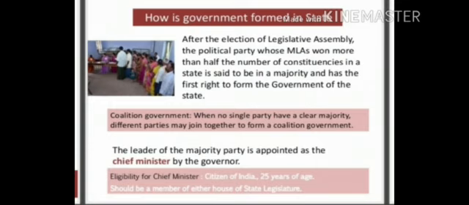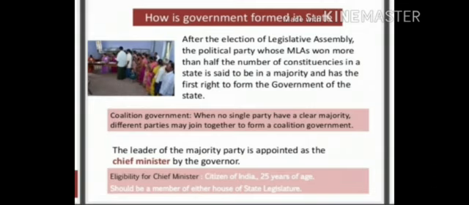For one party, it is necessary to win the majority, means to win more than 50% seats, and that party is invited by the governor to form the government, and is known as the majority party or ruling party. The other persons who are elected but are not part of the ruling party form the opposition. Yesterday I explained with an example also. So I think this is clear.